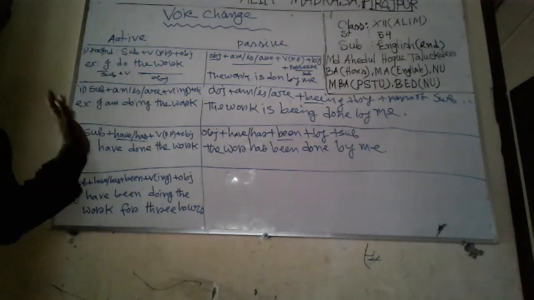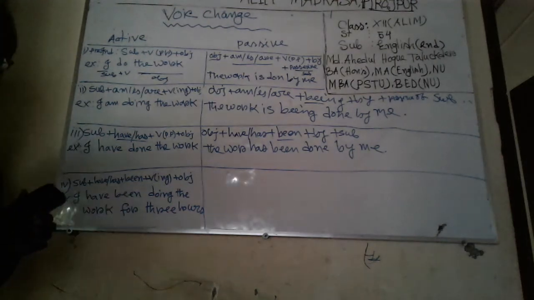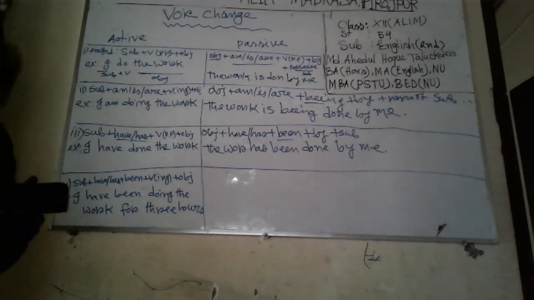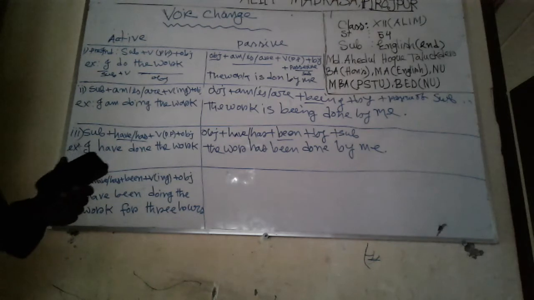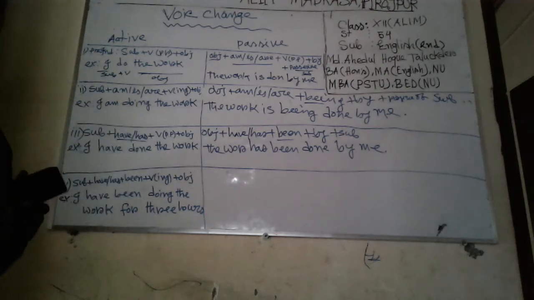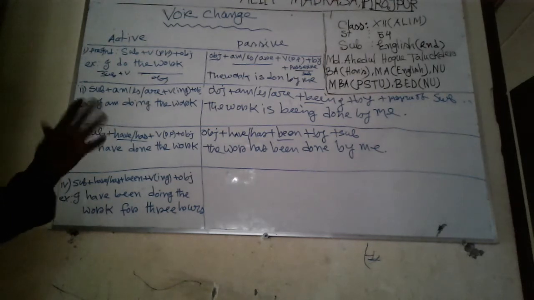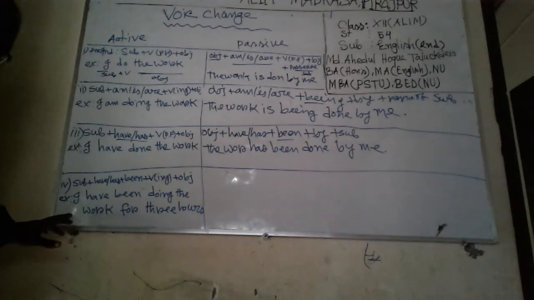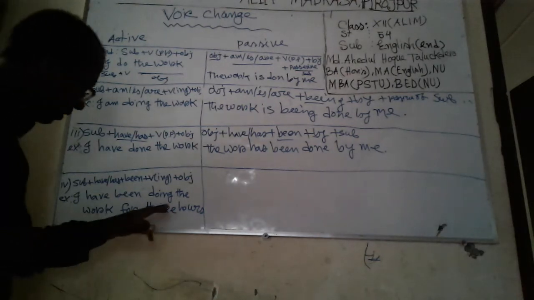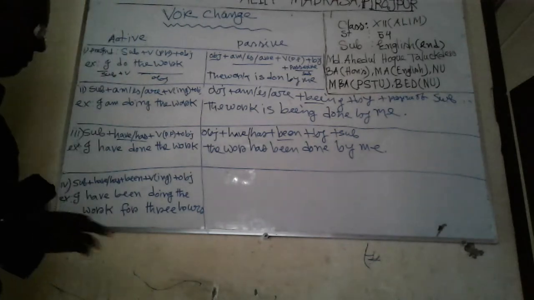Here in present perfect continuous tense, since or for. Why is since used? For a fixed time. If the time is fixed, then since will be used. For is for a period of time. To understand a period of time, for is used. However, the sentence is I have been doing the work for 3 hours.